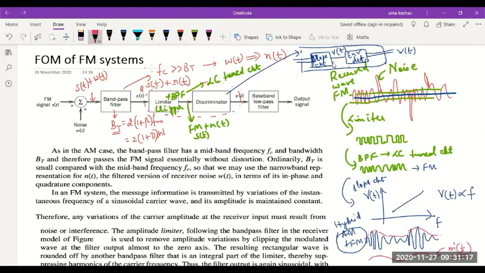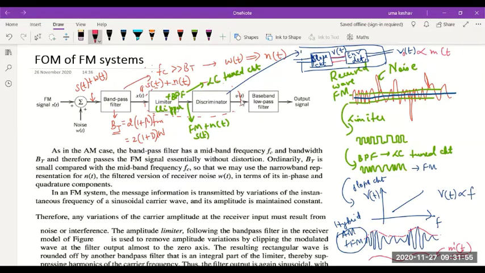Hence, the output of the slope circuit should be sent through an envelope detector, and the final output V0 of t will be proportional to the message. This is present within a discriminator. So you see this discriminator will have a combined slope circuit and an envelope detector. And when it takes the FM input signal, it's going to generate an output signal that is proportional to the message. So all this working is really beautiful if you understand how it happens.